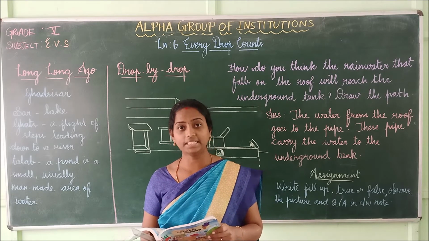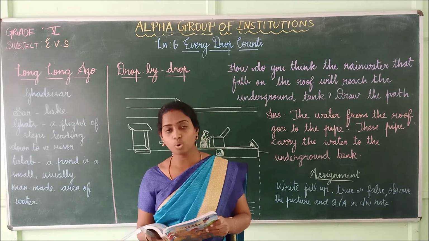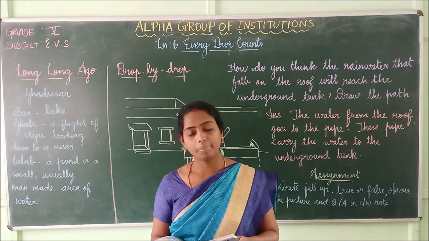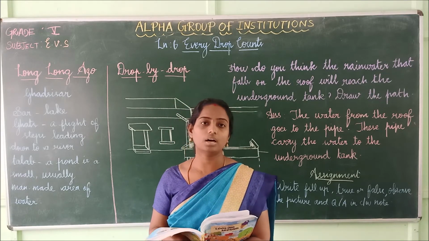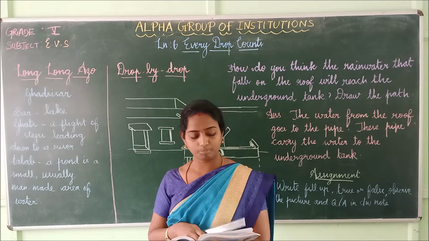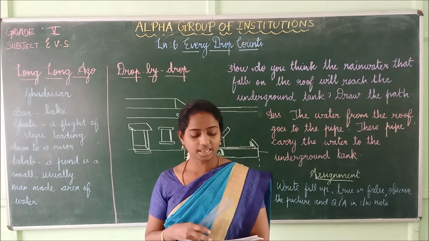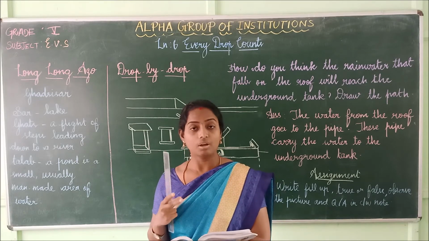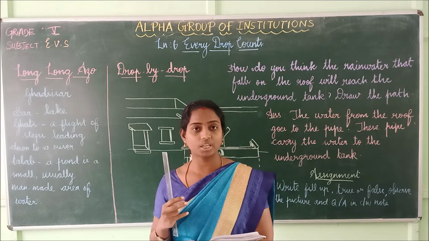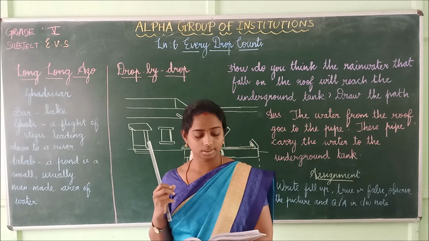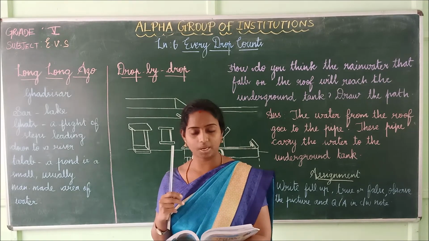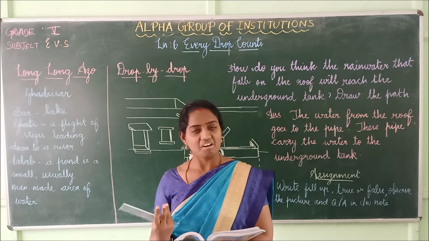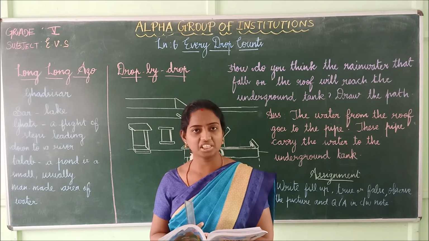Children, in 1986, there was no rain in Jodhpur and the surrounding areas. So, people remembered the old, forgotten step well, and they cleaned it, and more than 200 trucks of garbage were taken out of it. People of the area collected money and the thirsty town got water from the step well. After a few years, it rained well and again the step well was forgotten. See, think what they did, children.